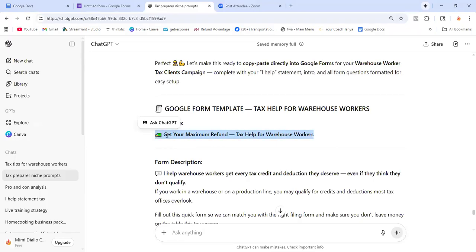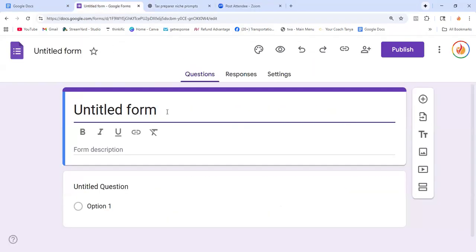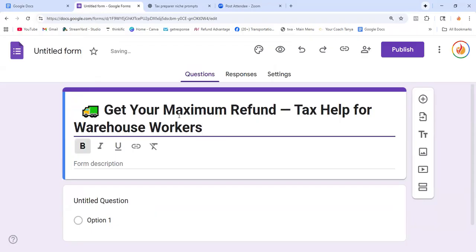So it gave me a title already. All we do is copy, go to Google Form, and paste. Here you can change the way the words look; you have to select it and everything.